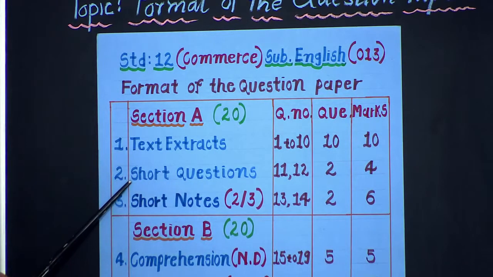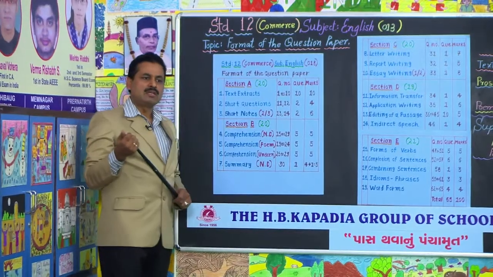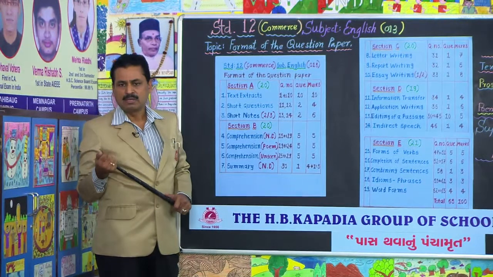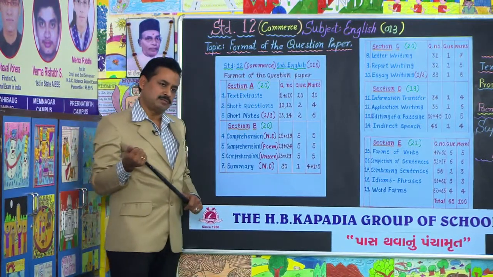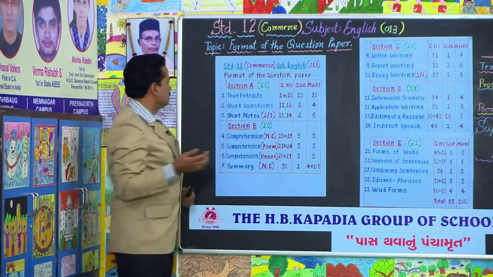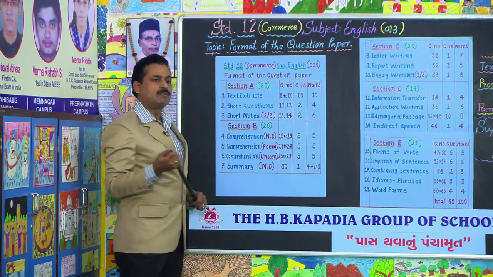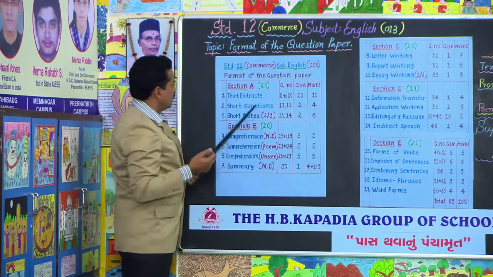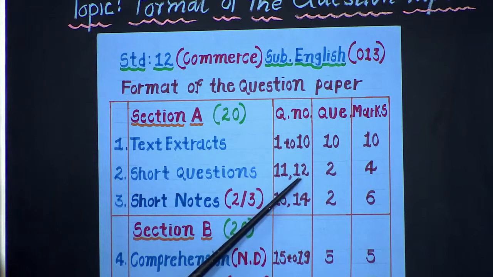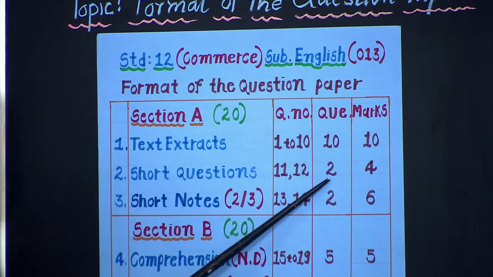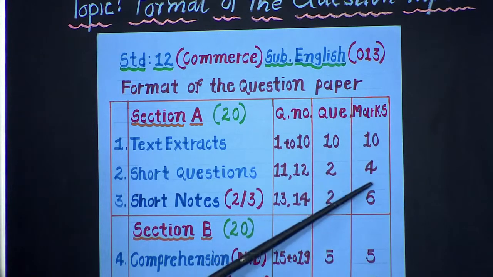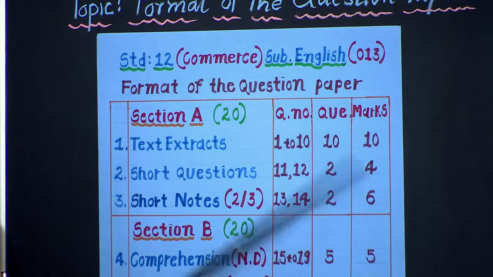You see the second one, short questions. It is going to be textual. As you know, in your detailed study, you have got 19 units. Out of the 19 units, you would be asked from the prose section, that is, units 11 and 12. There are 2 questions. Each question carries 2 marks. So it is going to be of 4 marks.